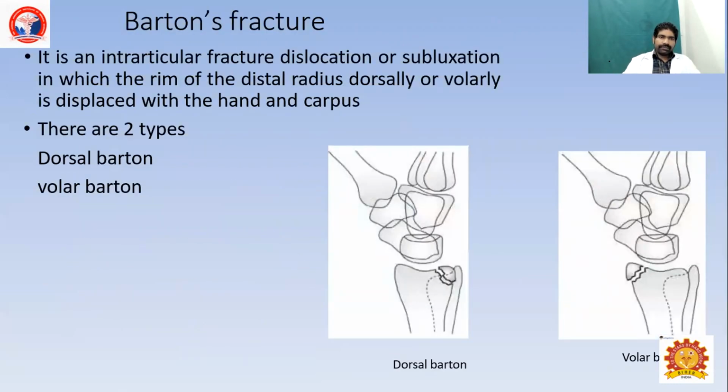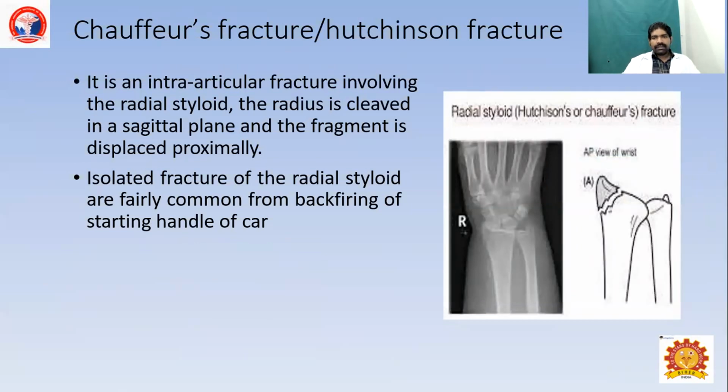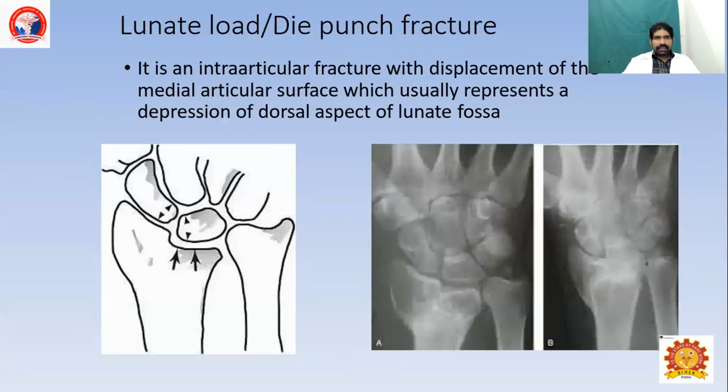Barton's fracture is an intra-articular fracture dislocation or subluxation in which the rim of the distal radius, dorsally or volarly, is displaced with the carpus. There are 2 types, dorsal and volar Barton. Schaffer's fracture is an isolated radial styloid fracture. Die punch injury is an intra-articular fracture in which the scaphoid is impacted on the articular surface of the radius.